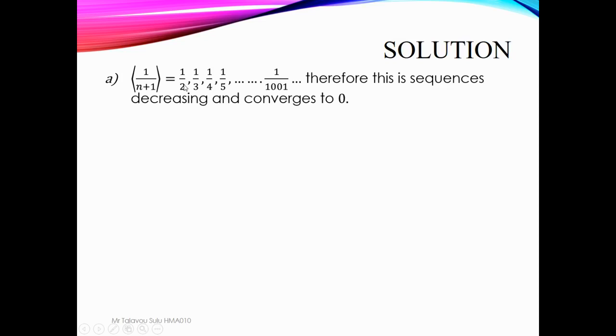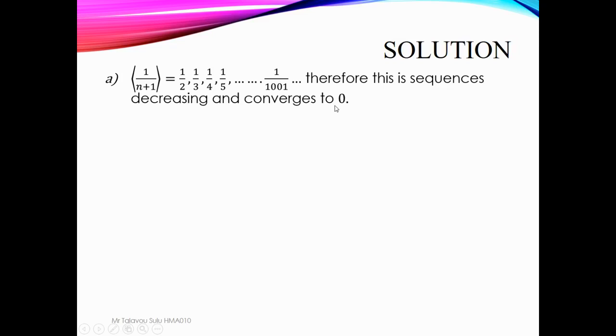Maybe n is equal to 1 up to n is equal to 10, and look at the value. What is happening? So this is what happened if we sub in the value of n: 1 over 2, 1 over 3, 1 over 4, 1 over 5, and so on. Maybe this is what happened if we sub in n is equal to 1000, so 1 over 1000. Therefore, this sequence decreases and converges to 0.